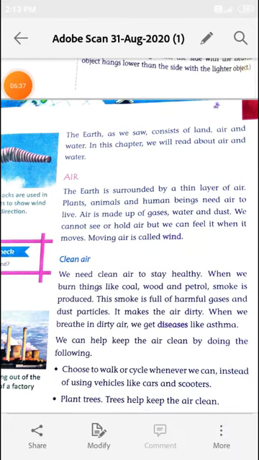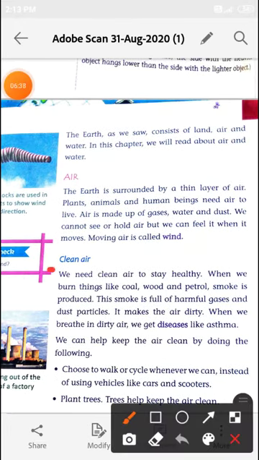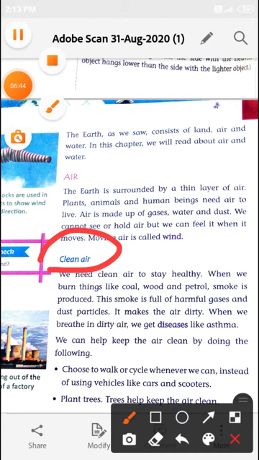Next, clean air. Student, how can we keep our air clean? Some actions or ways of keeping the air clean.